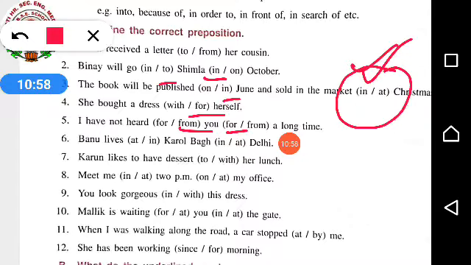Banu lives at Karol Bagh in Delhi. For small places we are using at. For big cities and all we are using in. Okay. Karun likes to have dessert dash her lunch. Karun likes to have dessert with her lunch. With her lunch. So till seven I told you, because I gave this one as homework. Rest you have to do by yourselves.